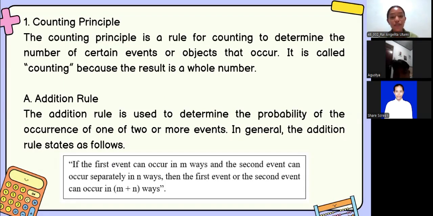Now, let's start with our first topic, the counting principle. In simple terms, it is a rule to help us determine the number of certain events or objects that occur. We call it counting because the final result will always be a whole number.